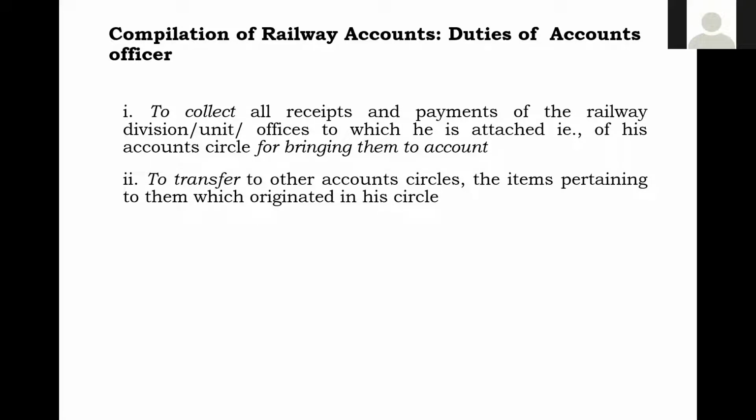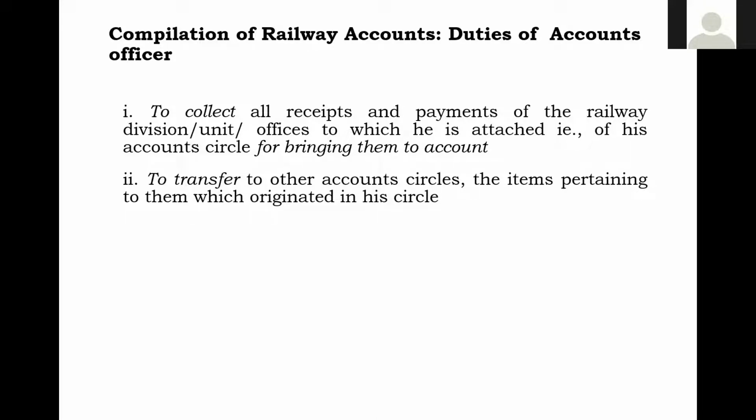So one is to collect receipts and payments of the accounting circle to which he is attached. Why it is required? To bring them into account. Number two, it is to transfer to other accounting circle, the items which are pertaining to them but originated in his circle. हमारा accounting unit में वो आया, मगर वो हमारा accounting unit का नहीं होता है, तो इसीलिए immediately we have to transfer them.